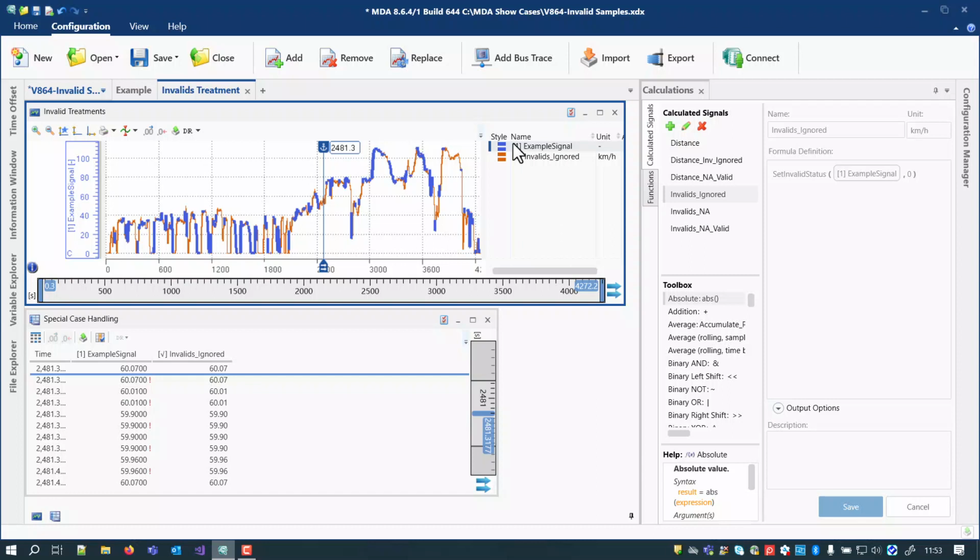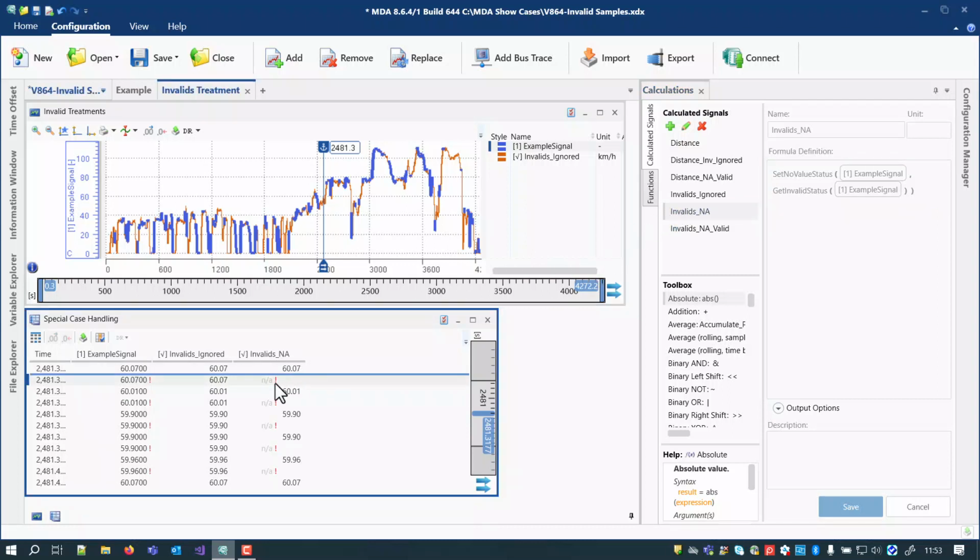In general, the invalid flag will have a meaning which gets lost by this method. In my opinion, the better approach is to treat the invalid samples as not available. This is done by a so-called no-value flag. It can be set specifically for samples which have the invalid flag. But a sample can carry both the invalid and the no-value flag. Therefore, it is necessary to remove afterwards the invalid flag so that the samples are just flagged as not available.